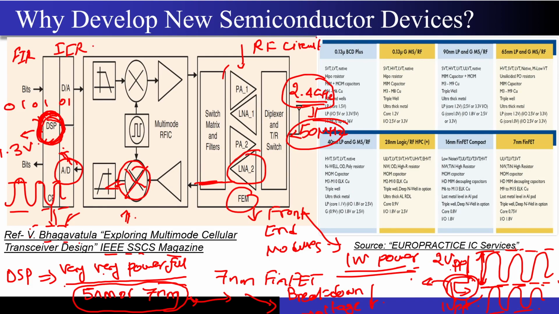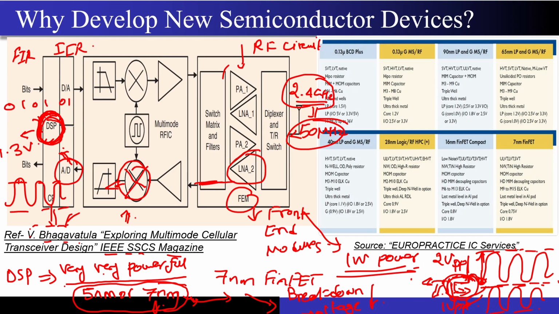So to design these circuits efficiently, I have to move away from 7 nanometer, and design them at a technology node where the transistor remains operational, right? It does not break down after seeing such a huge voltage, and the technology that I am using is actually optimized for these kinds of designs. Of course I'm worried about the power that this processor consumes. Of course I'm worried about the power that this PA consumes.